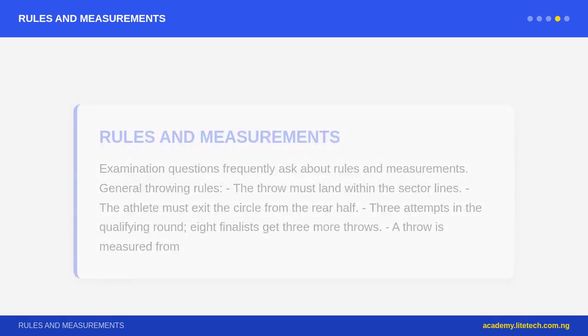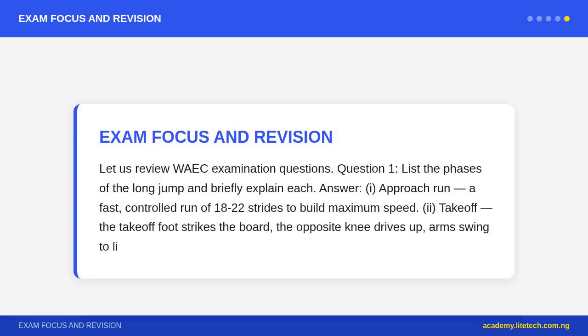Question 2. Describe the Fosbury flop technique in the high jump. Answer. In the Fosbury flop, the athlete approaches on a curved run of 7 to 9 strides at an angle. At takeoff, the inside foot plants and the jumper drives upward and backward, rotating so the back faces the bar. The head and shoulders clear first while the back arches over the bar. The hips clear, then the legs are lifted sequentially. The athlete lands on the back and shoulders on the crash mat.